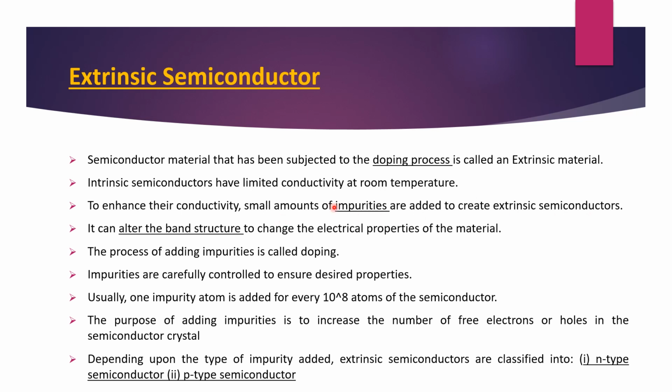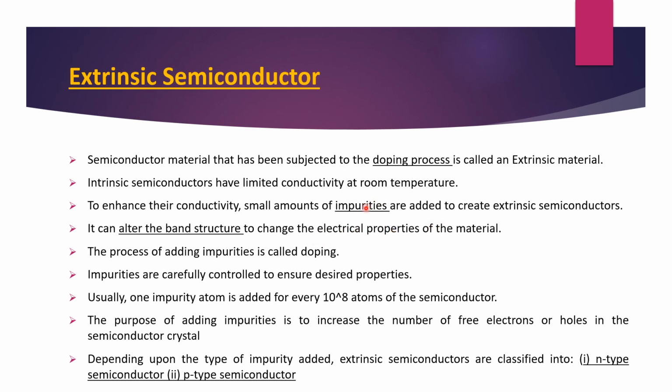Now we are again adding some impurity purposefully, and the impurities are decided by us because we know what result we are expecting. So for that we are adding a small amount of impurity. What happens because of that? Semiconductors, conductors and insulators are divided on the basis of the band structure. Because of the impurity, the band structure changes, and because of that, the electrical property of the material is going to change.